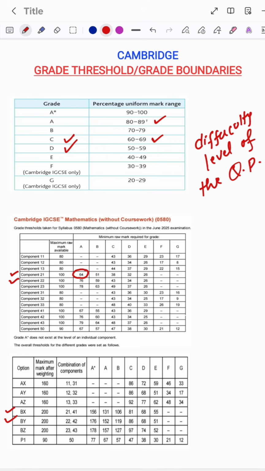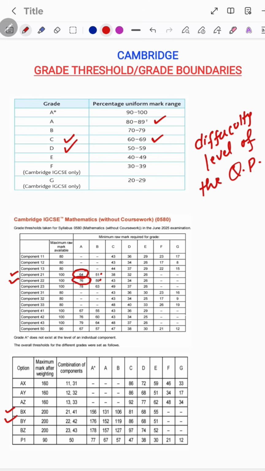Whereas paper 22 might be slightly easier. So the threshold states that if you score 76 and above, only then will you be in A. So just imagine, even if you are losing 24 or 36 marks in an exam, you'll still be in A because the question paper was very tricky. That's how it goes. Most of the parents do not think of it. They keep thinking that their child is not scoring well, that their child is stuck somewhere between 50 and 60. But look at this, even 50 to 60 is a B, B plus.